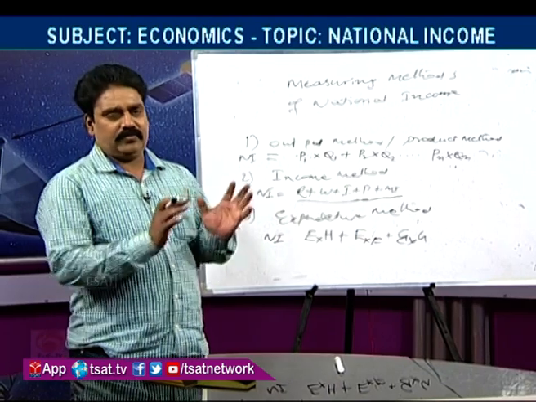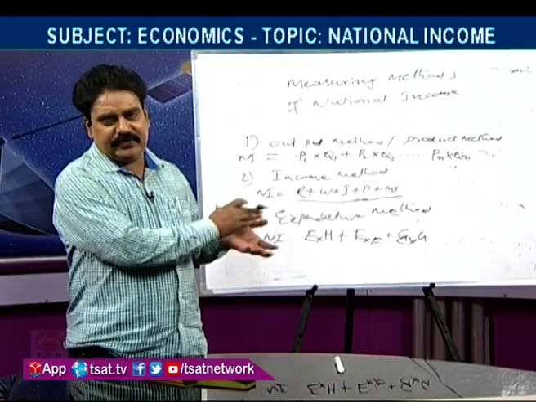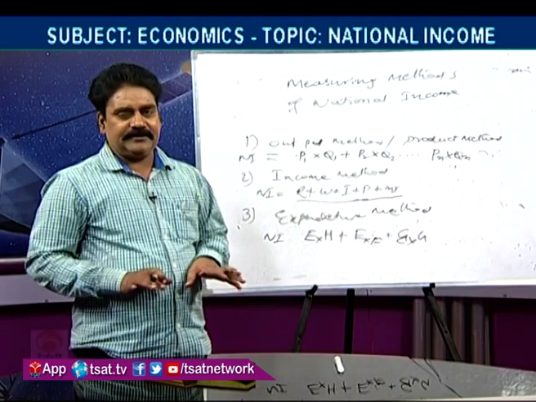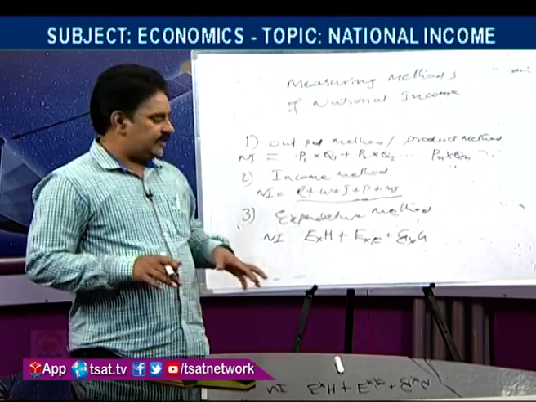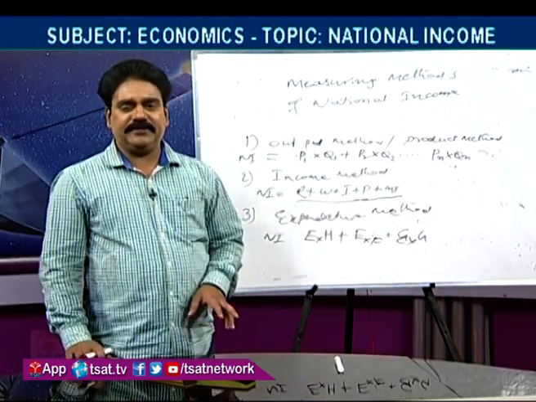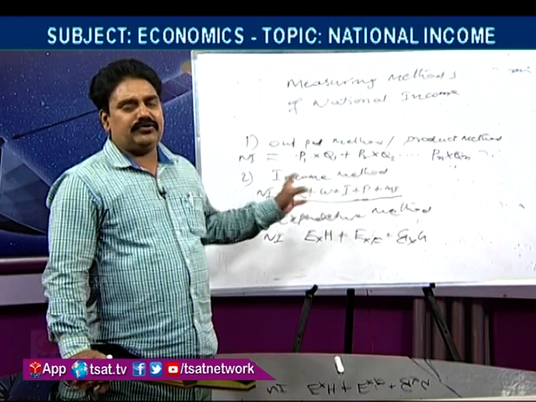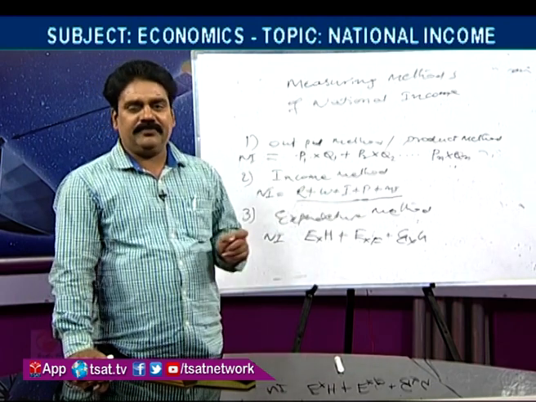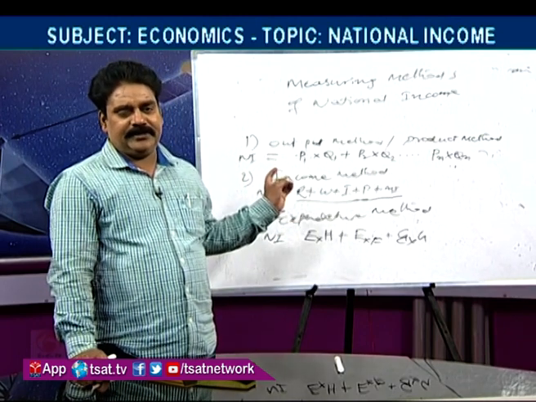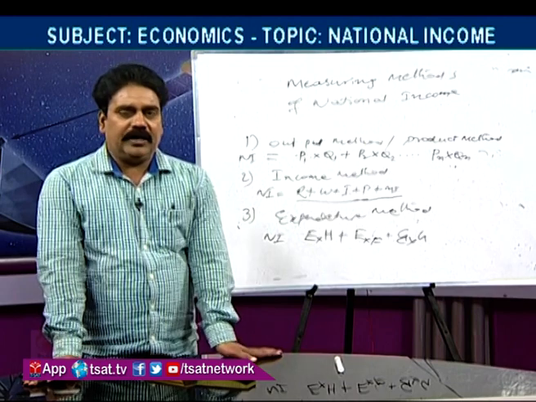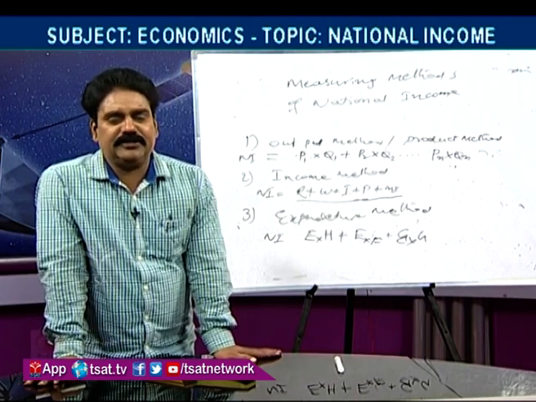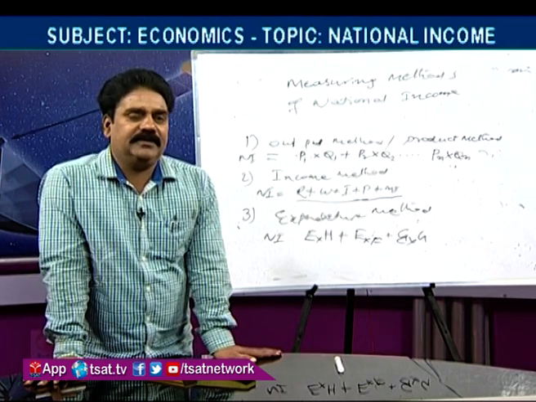One way is what is produced and sold. Another way is what income is received by the persons, the factors of production. And another way is the expenditure method, total spendings. These are the 3 methods we have to measure national income. These are the concepts, determinants and measuring methods. Here I would like to conclude. Today's topic is national income: concepts, determinants and measuring methods.